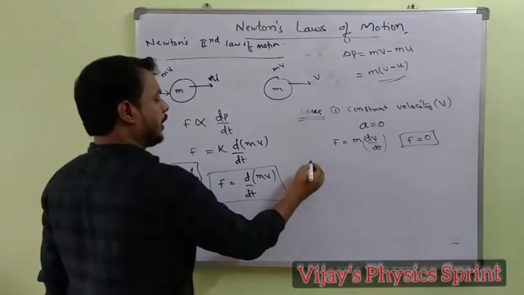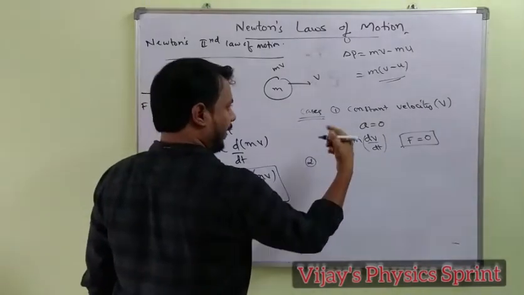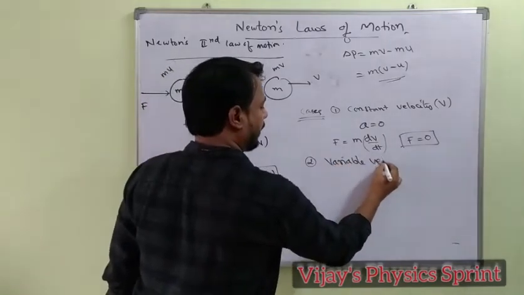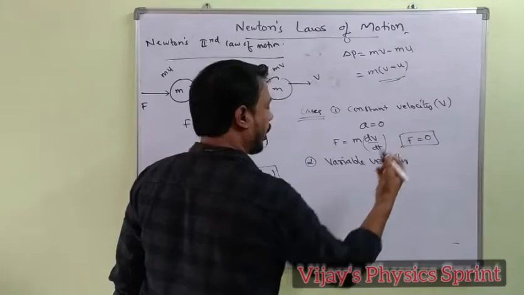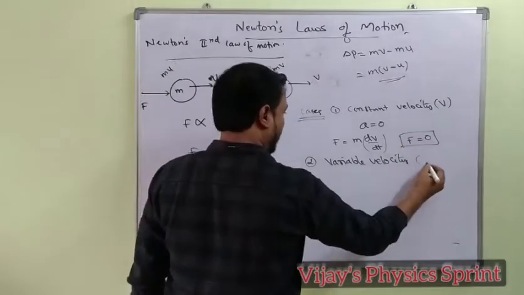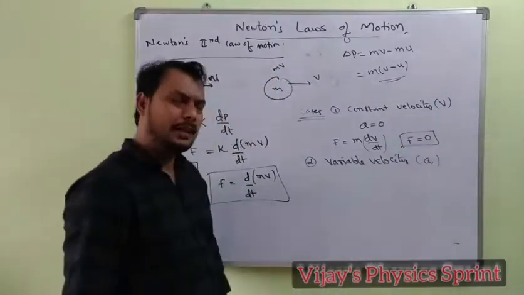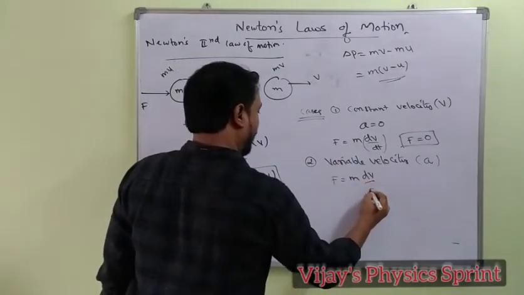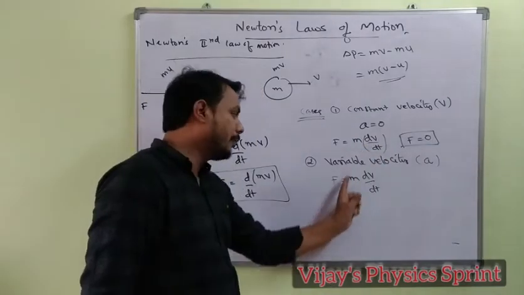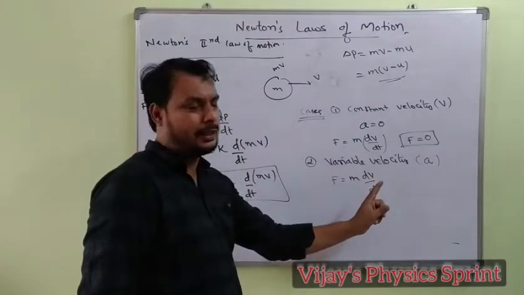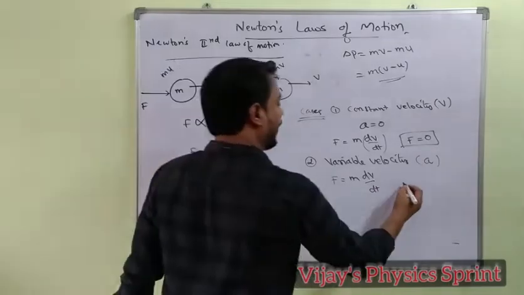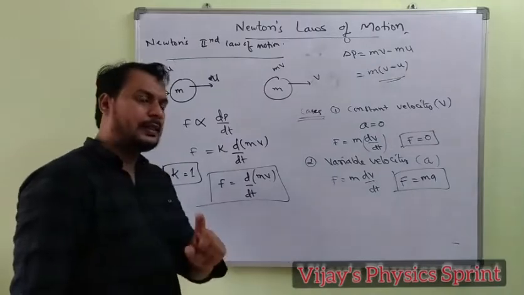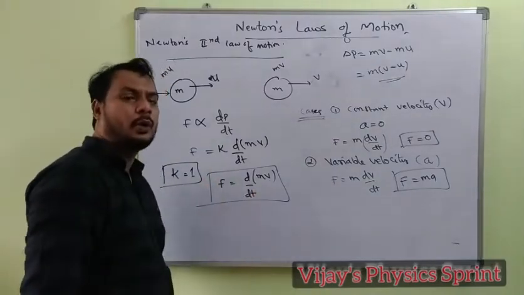Case 2: if the velocity is variable, which means the velocity is not a constant and the body has some acceleration a, then F is equal to m dv by dt. For variable velocity, the rate of change of velocity is known as acceleration. So F is equal to ma. This is the equation of the force, F equal to ma.